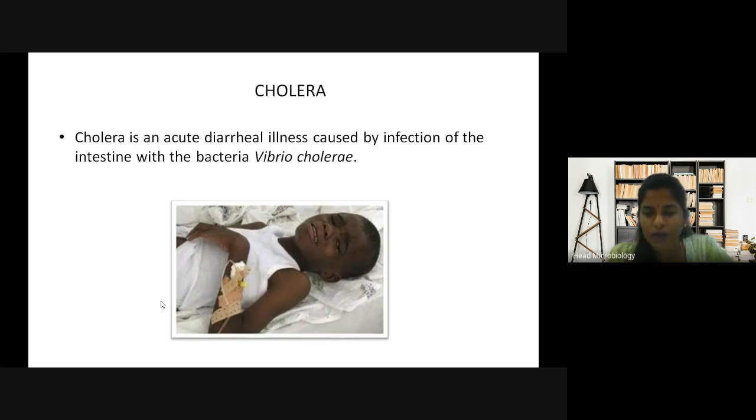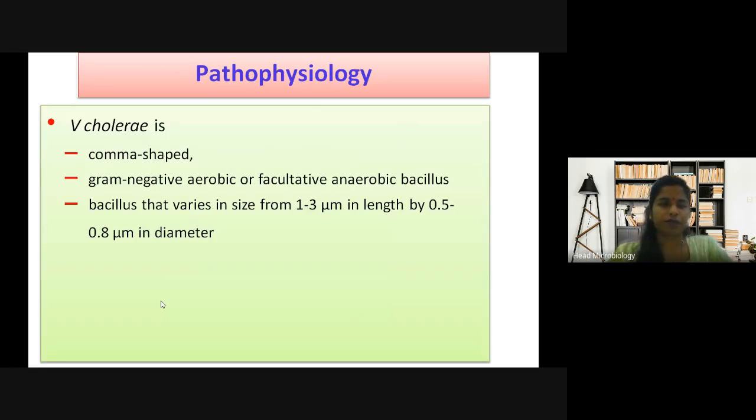What do we understand when we say it is food and waterborne diseases? When we said airborne last time, it meant those which are infectious through air, or which spread through air. Now these are food and waterborne diseases. So this spreads through contaminated food or contaminated water. Remember all of you.